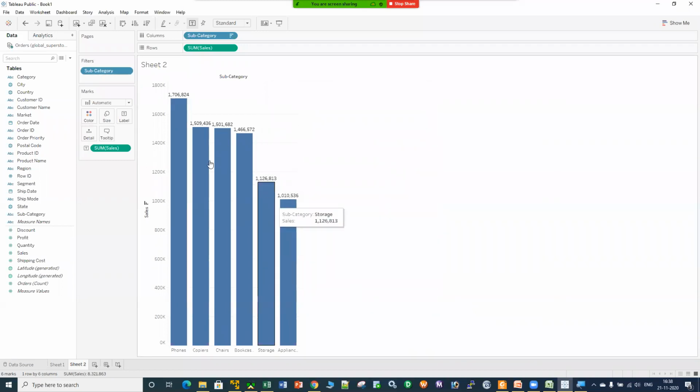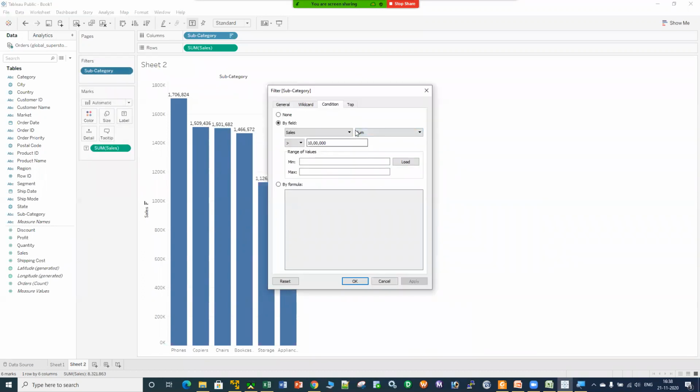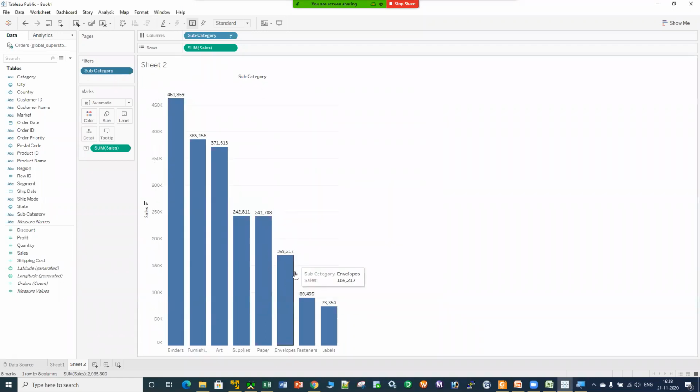I will be having only bars which are having sales more than 10 lakh, right? In the similar way, go to the edit filter. In the condition tab, you can choose, like, I want to see the data whose sales is less than 5 lakh. Click on apply and click on OK. This is the data which I have, right?